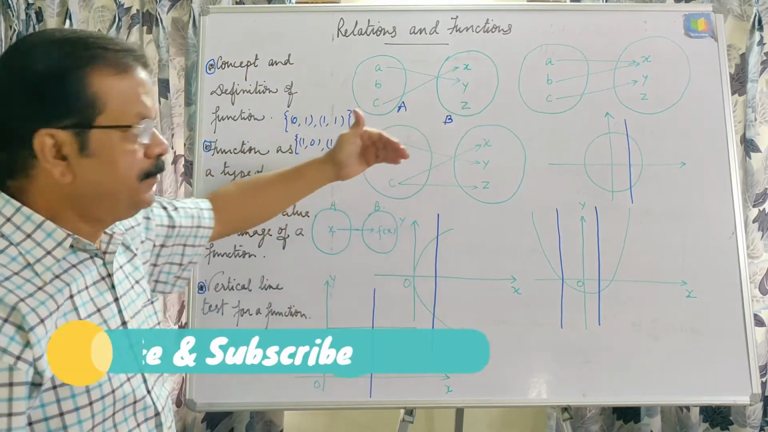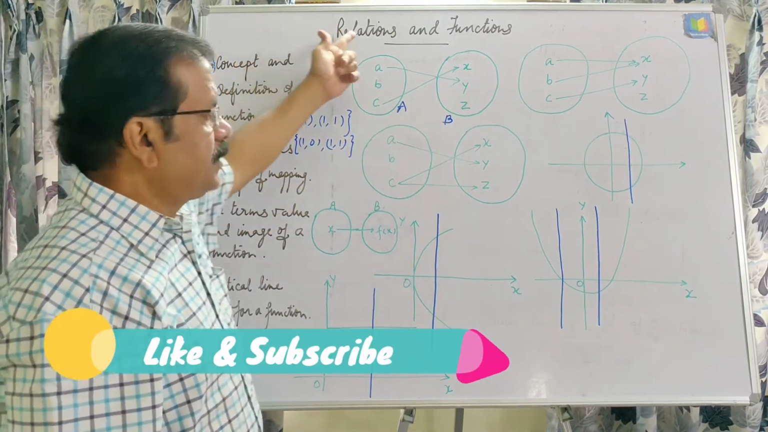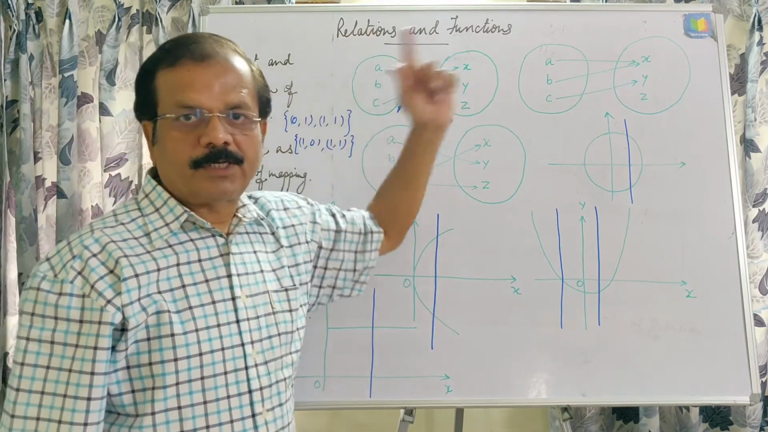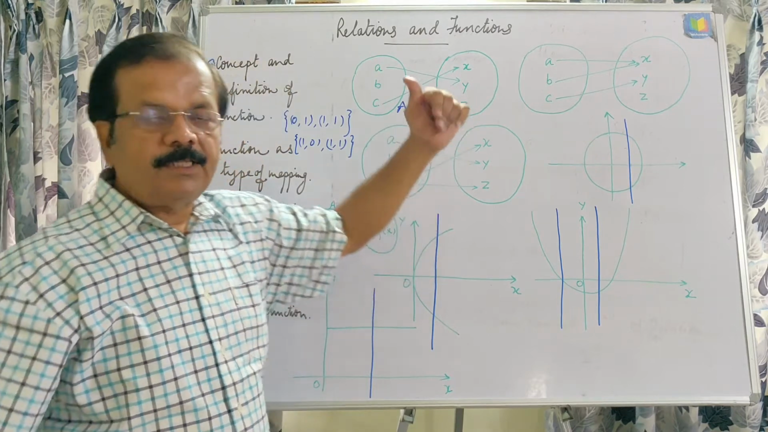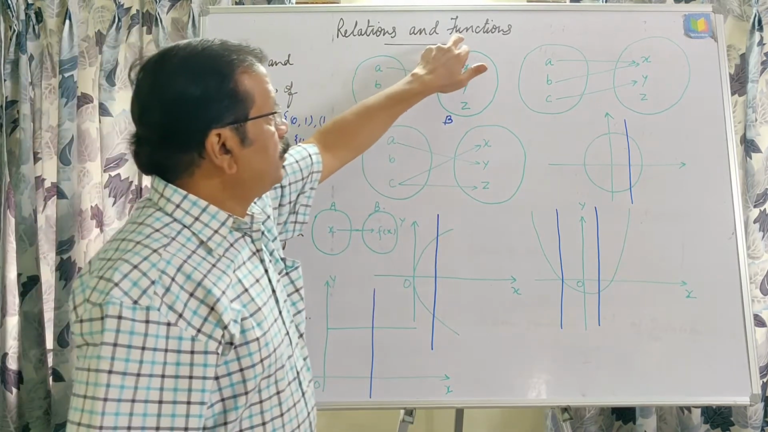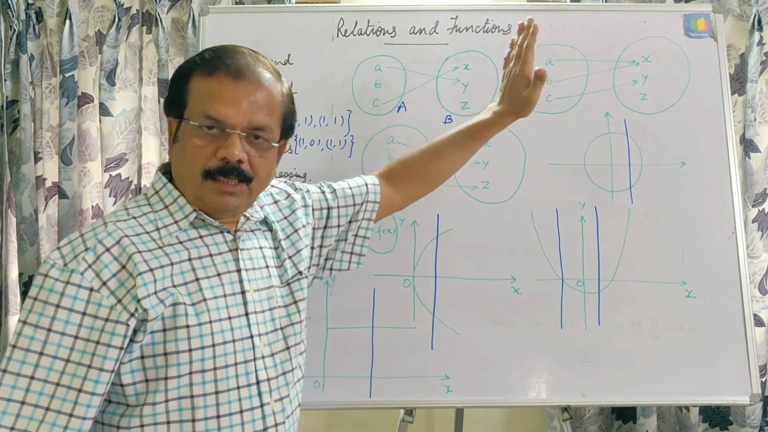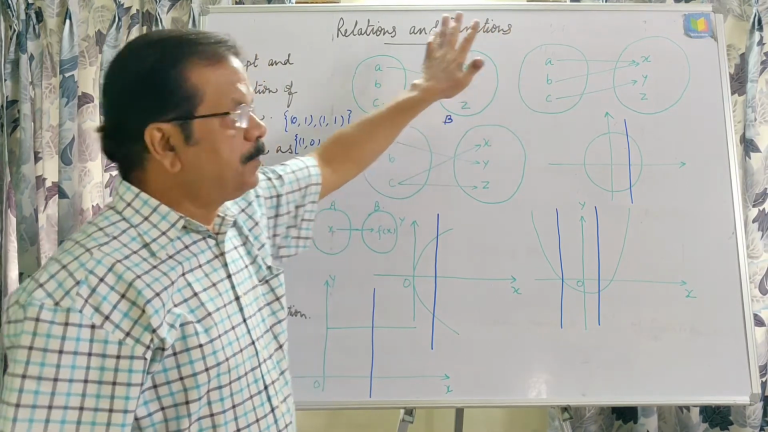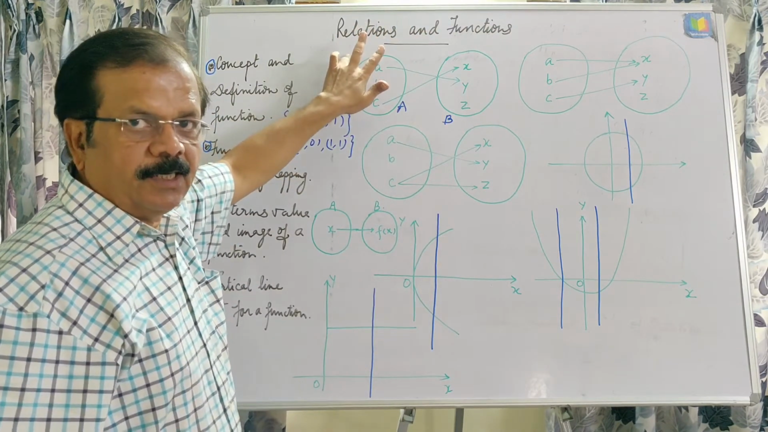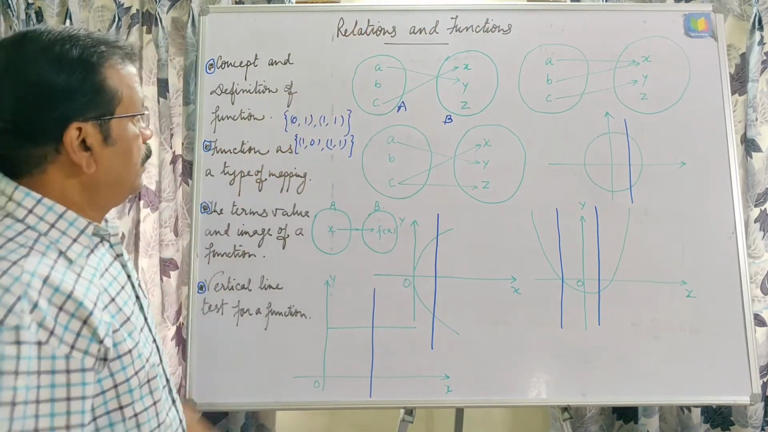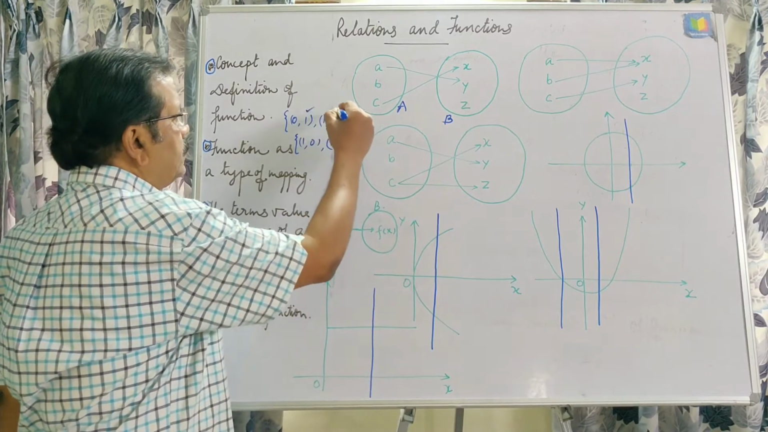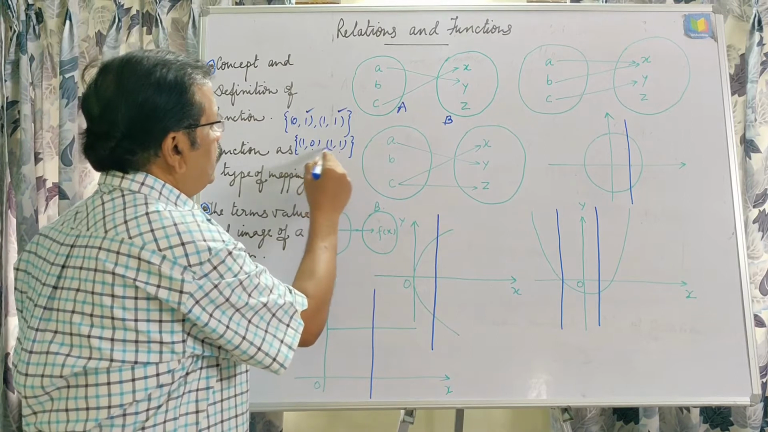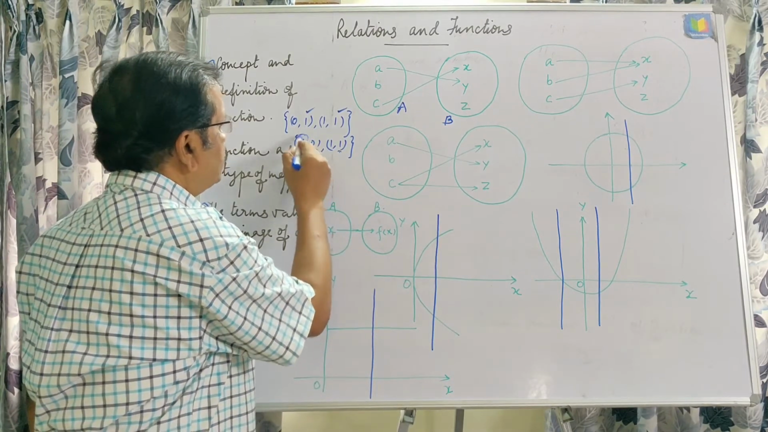In the next video we have seen that relations are subsets of the Cartesian product. Now in this third video related to the same chapter, we are talking about functions. Functions are special types of relation in which no two ordered pairs should have the same first element with different second elements.